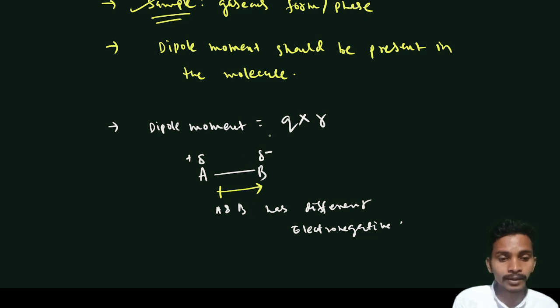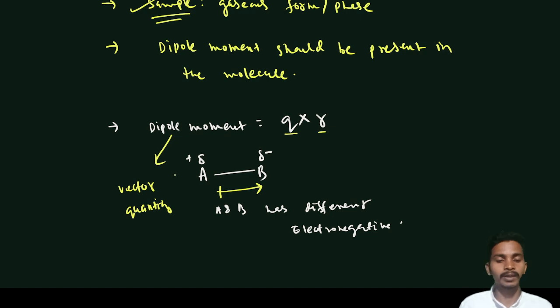Here q is the charge and r is the distance between the two atoms. Another point is that dipole moment is a vector quantity, so it has both direction and magnitude, and we have to consider both.